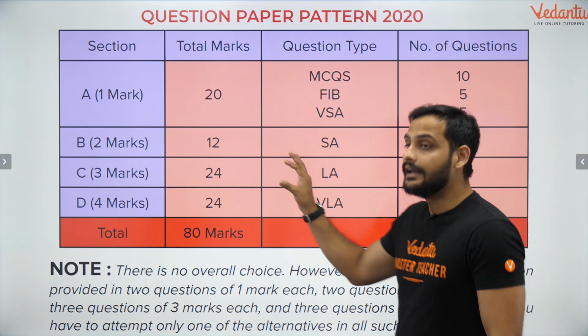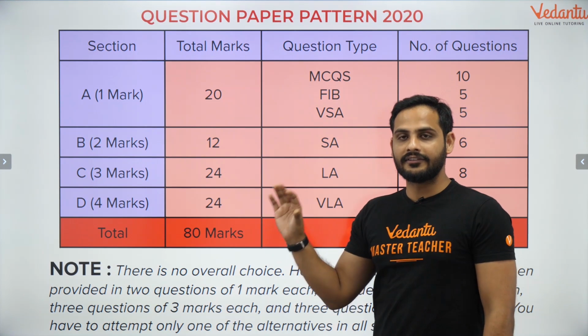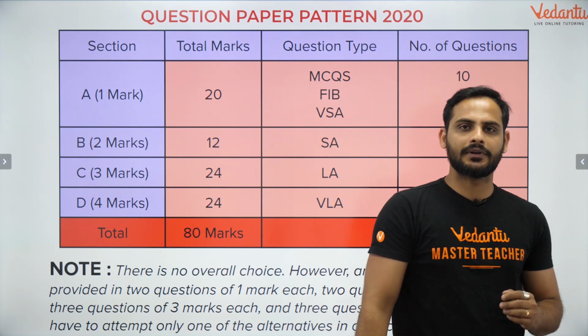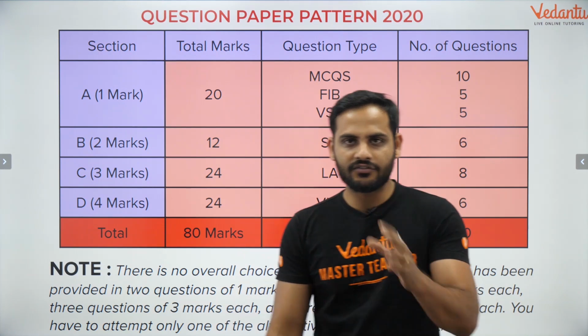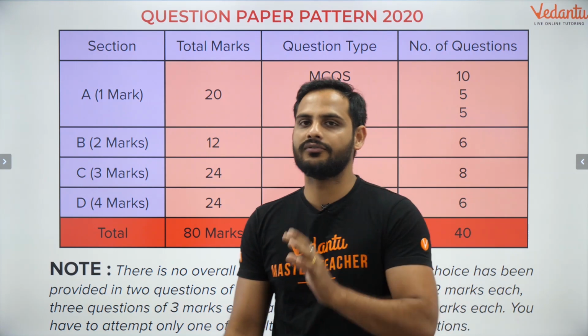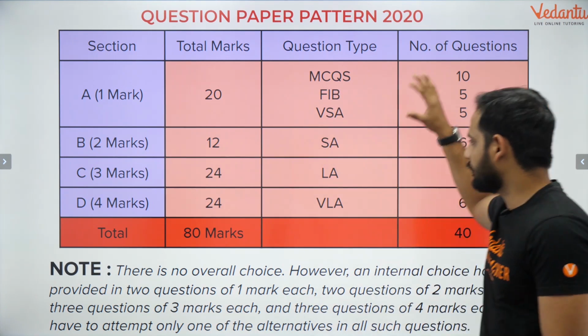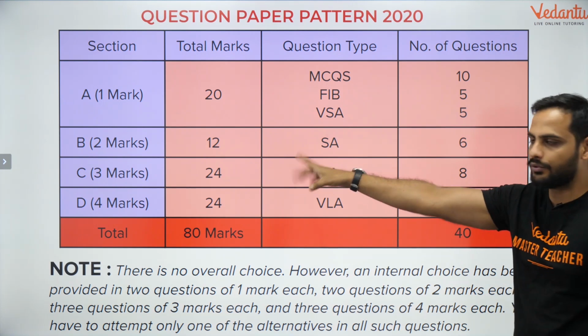So section C, sometimes students find it difficult because of the presence of the HOTS question. But if you're good with your concept, if you have not mugged and if you have understood the concept, then these questions you will find out really helpful, I'm telling you. Okay, so section C will be having 8 questions and total 24 marks.